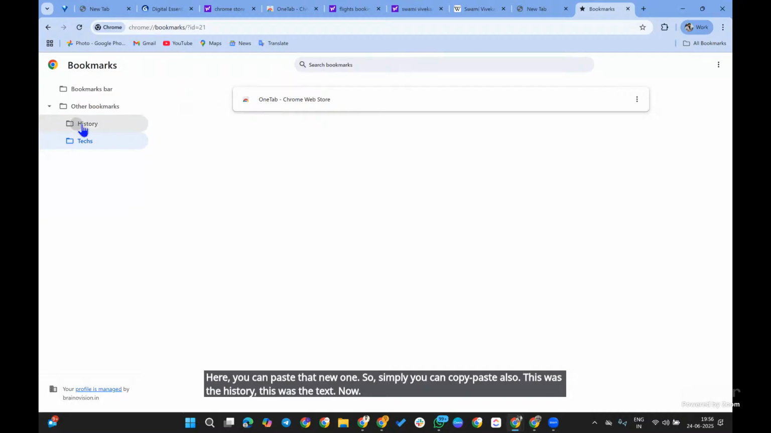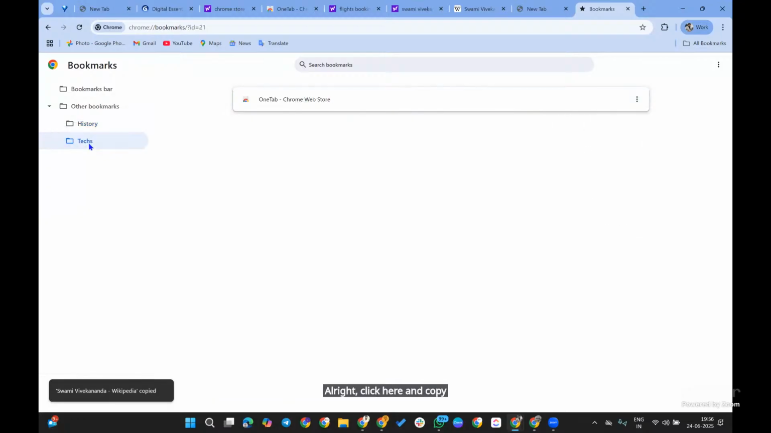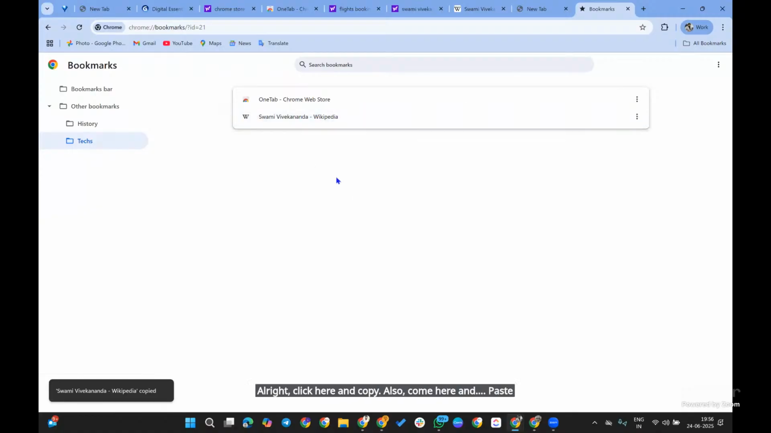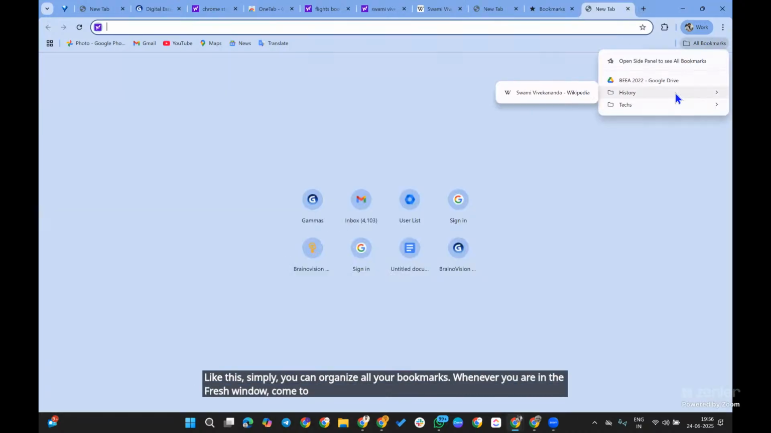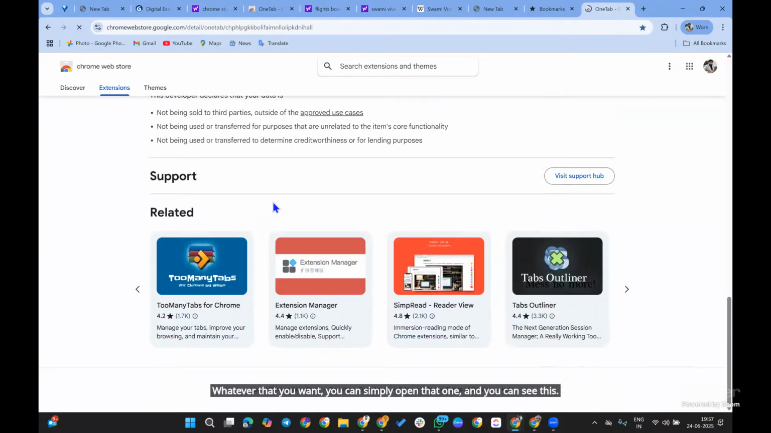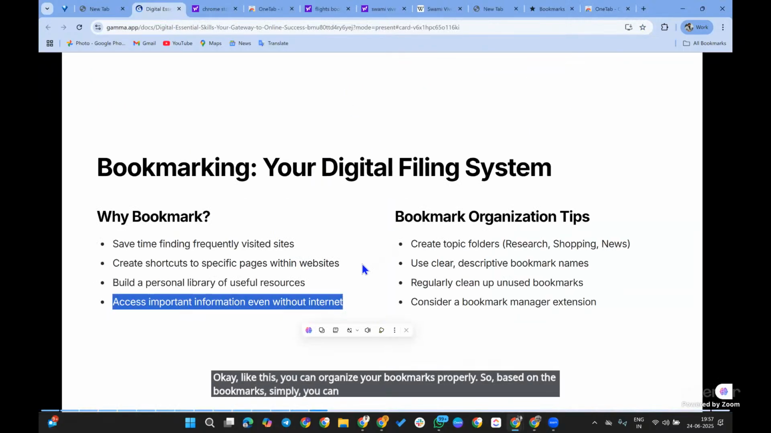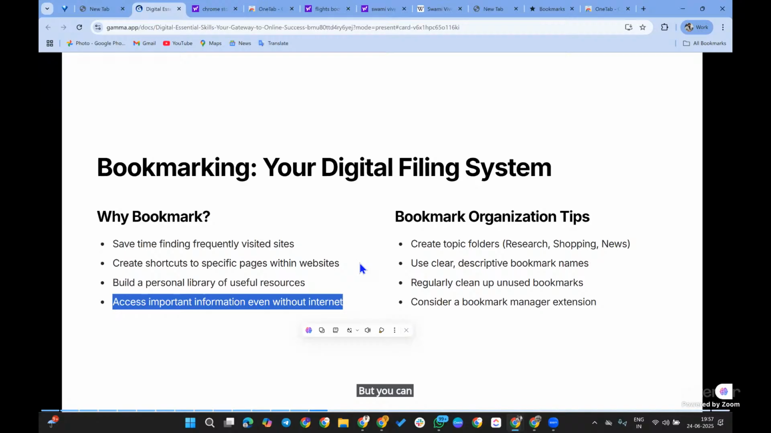Or else if you don't want this Swami Vivekananda history here, just click here and press Control C, or click here and copy, then come here and paste, Control V. Like this, you can organize all your bookmarks. Whenever you are in a fresh window, come to all bookmarks, history, text, whatever you want, and simply open it. Like this, you can organize your bookmarks properly. Based on the bookmarks, even when you don't have internet, you can simply visit that information. You can't redirect from it, but you can simply visit it.